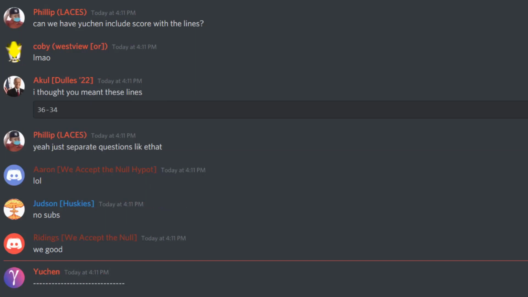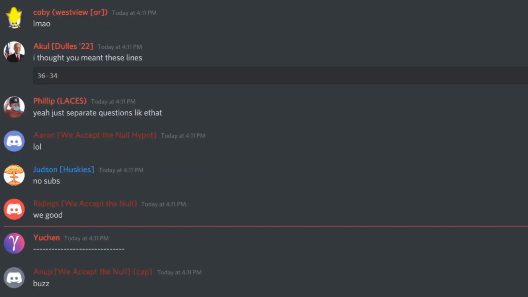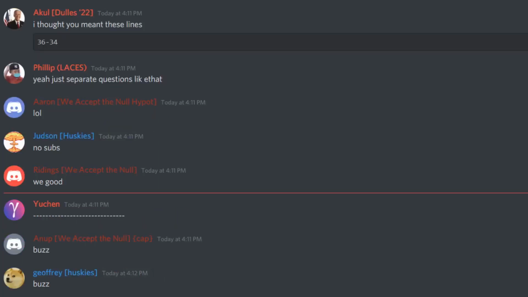What is the limit as n approaches infinity of the integral from negative n to 0 of 2 to the x power dx? Anoop. 1. That is incorrect. Jeffrey. Log base 2 of e.